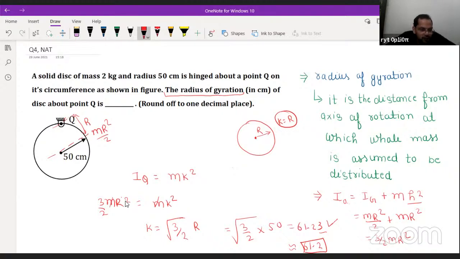If we write 61.23 in GATE NAT, will it be wrong? No, Keshav. Actually, in most cases they provide a range. If the answer is 61.2, they can provide a range like 61.15 to 61.25. So definitely your answer will be in this range, and there is no need to worry about this. But the correct answer will be 61.2.